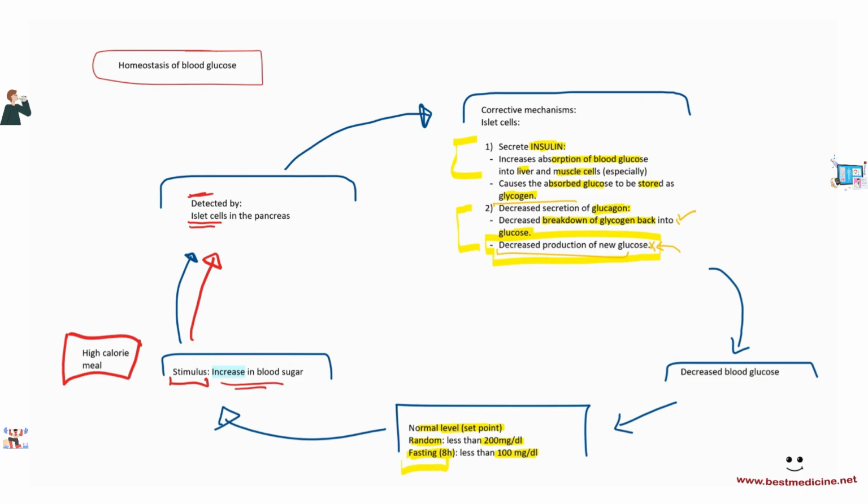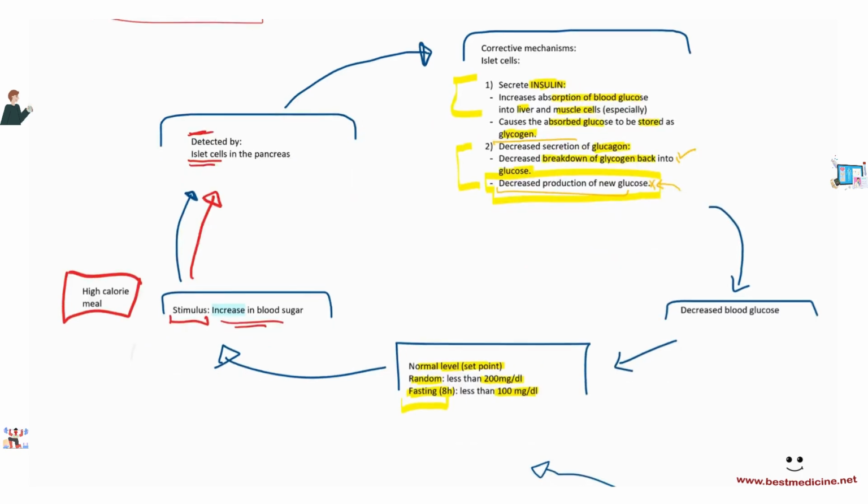What if the blood sugar decreases too much, right? If there's a decrease in blood sugar, well, that would be the stimulus, right? That would be the change. But what could possibly cause a decrease in blood sugar? Well, the answer to that is fasting, right? If you're fasting, that can cause it, or exercise, or not eating enough. All of those things can cause a decrease in blood sugar.